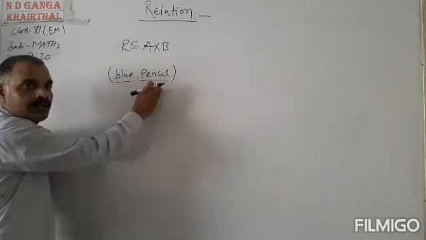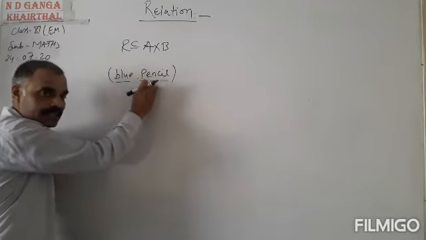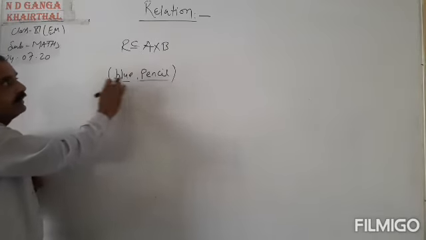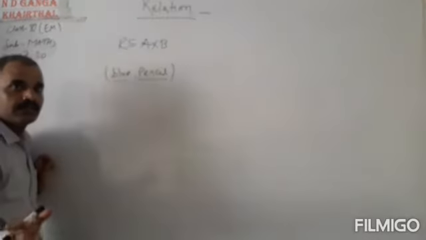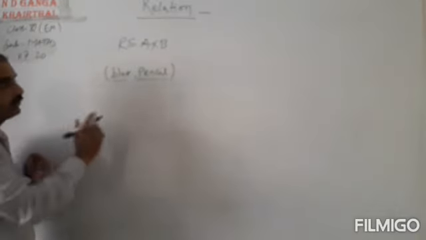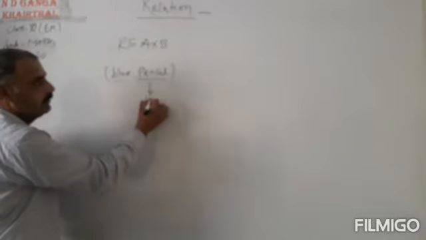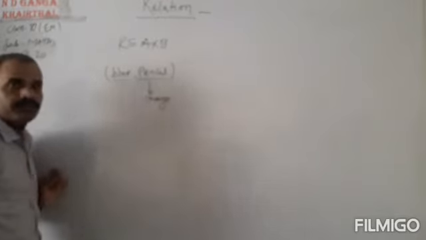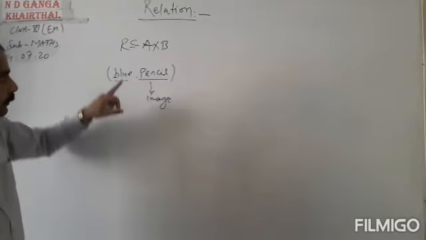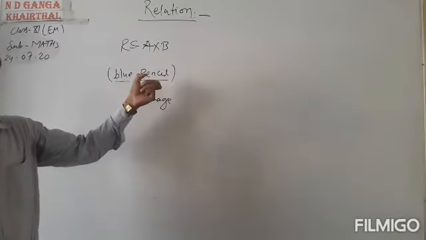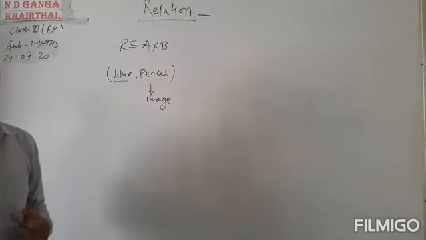The second term in the ordered pair of the relation is said to be the image. So this is said to be the image of the element blue. Second element is said to be the image.